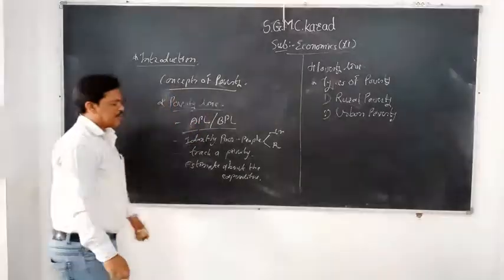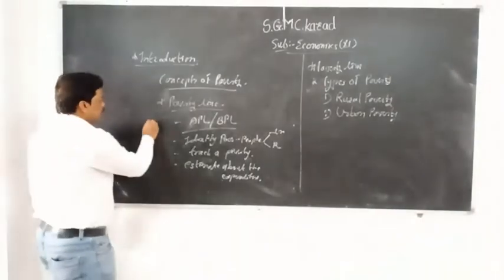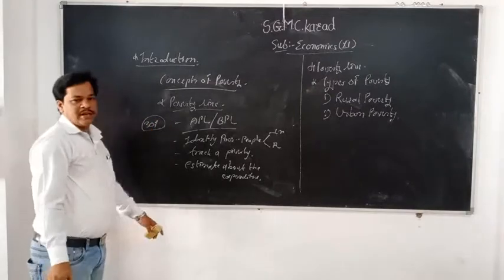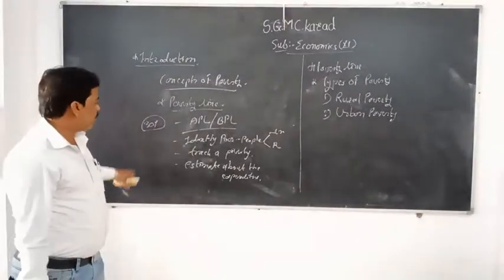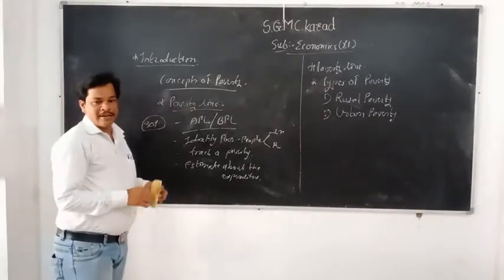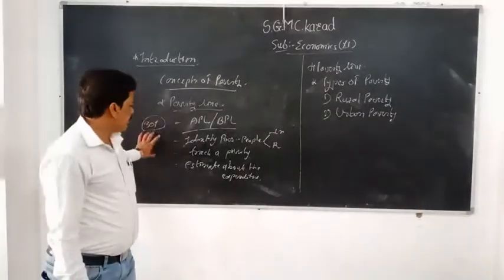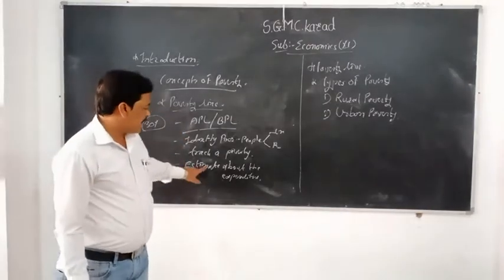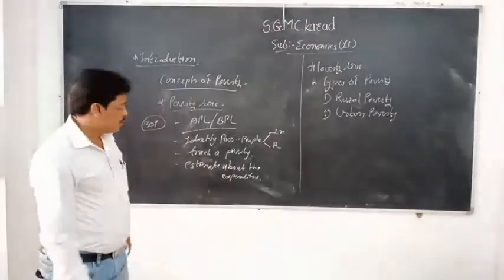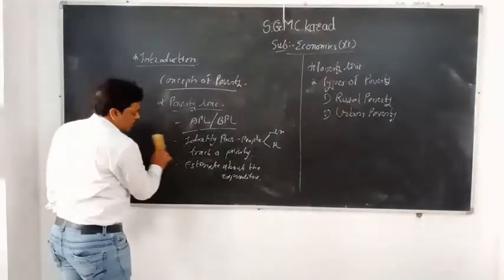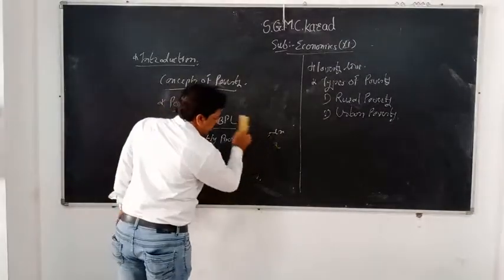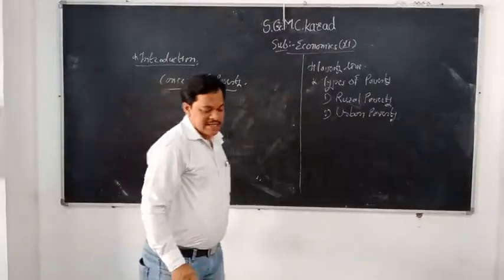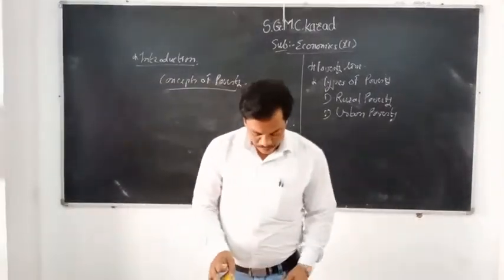So it is not only possible that if you say something about poverty, suppose I already mentioned that 30% poverty is there. It is not only possible to mention only the poverty. How you are going to eliminate poverty, or what measures government will take to minimize poverty, is also very important. With the help of the outline, we can estimate the expenditure: what kind of money should be required to eliminate poverty, or what measures should government take. This outline definitely helps all the people or the agency to understand the concept of poverty.